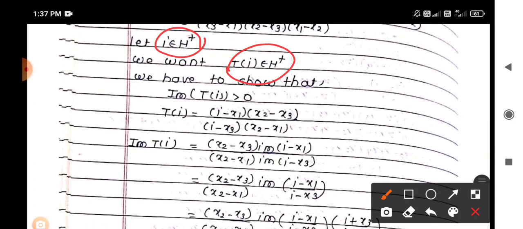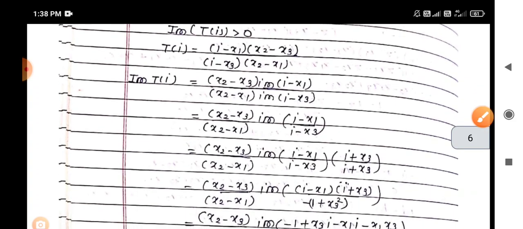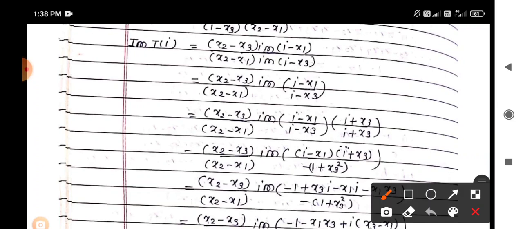So T of i is equal to i minus x1 into x2 minus x3 upon i minus x3 into x2 minus x1. So the imaginary part of T of i becomes x2 minus x3 into the imaginary part of i minus x1 upon x2 minus x1 into the imaginary part of i minus x3.